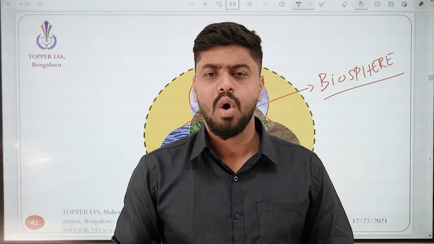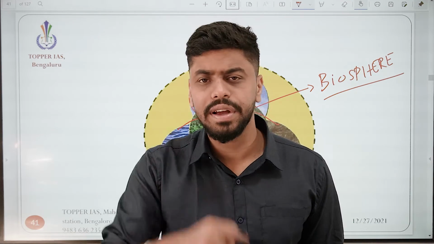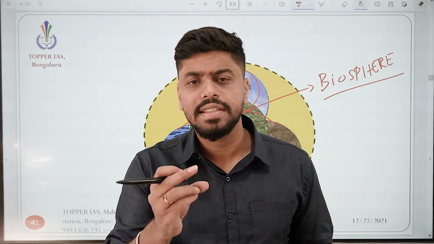Then finally we looked at the last level of ecosystem, which is the largest conceivable space where life as an independent entity exists. It is the sum total of the atmosphere, the hydrosphere, and the lithosphere. All these 3 things come together, and finally these 3 things make life on earth possible.